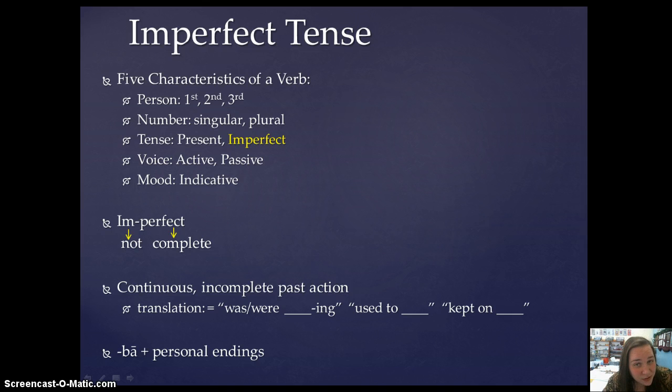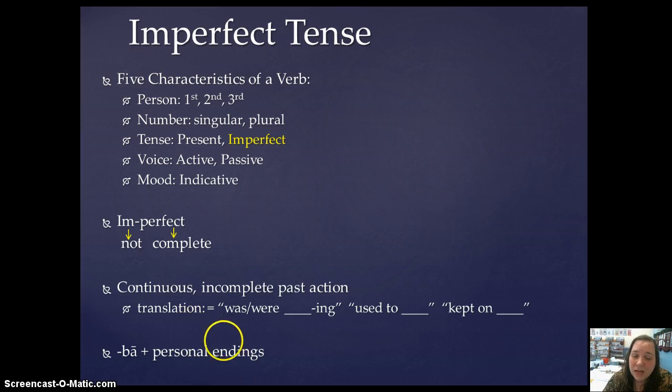So I should explain to you guys what the imperfect tense is. First and foremost, it is a past tense, so it is going to be representing something that happened in the past. The important thing to remember about the imperfect tense is what imperfect means. Imperfect means not perfect, not complete, incomplete action. So the imperfect shows continuous, incomplete past action.